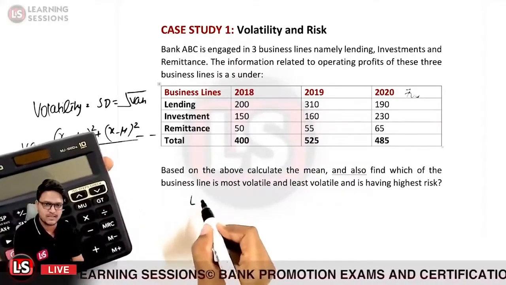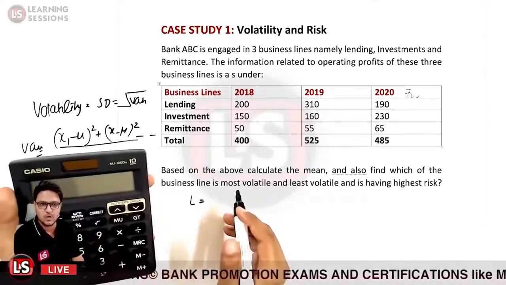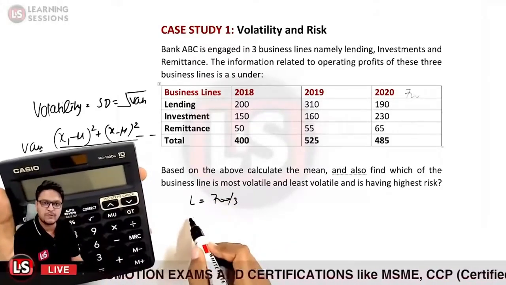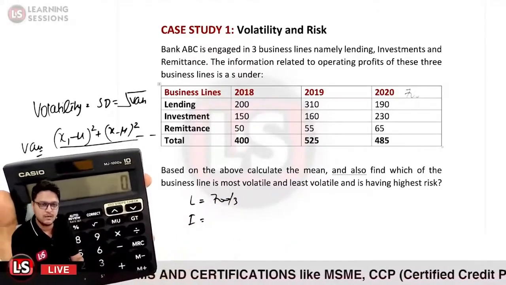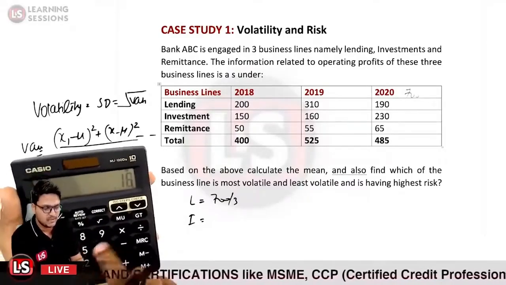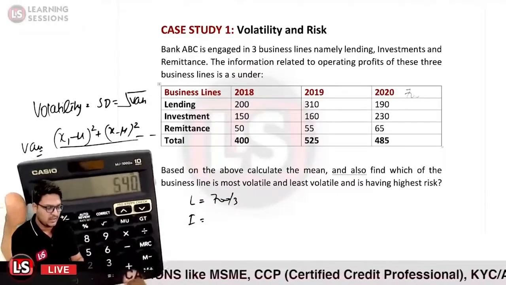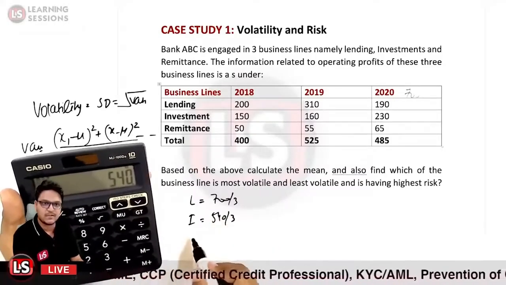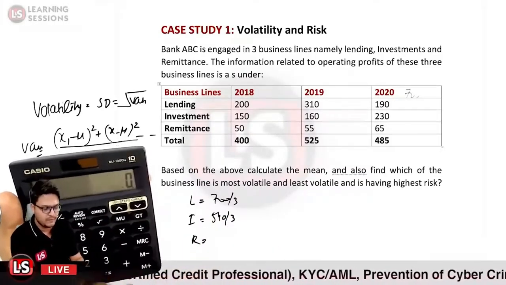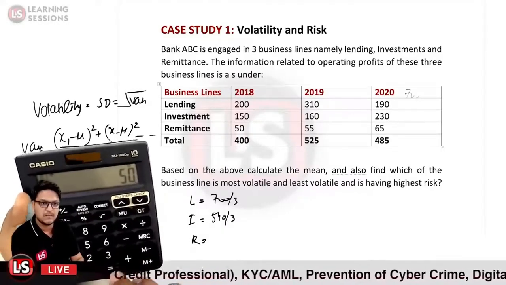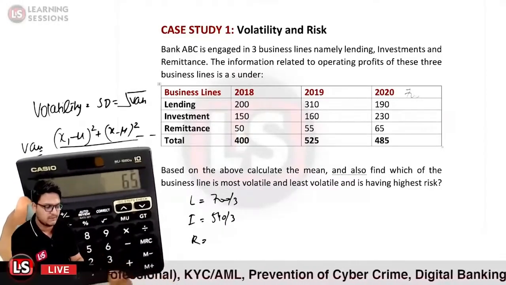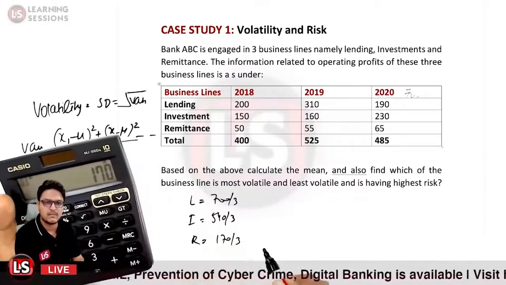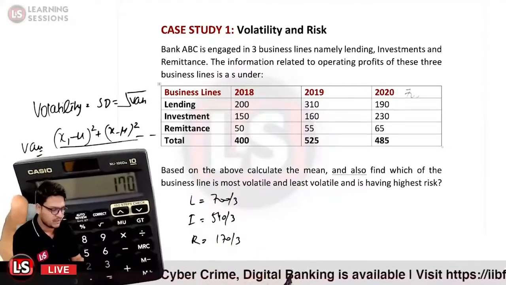So for L, let us say for lending, it is basically equal to 700 divided by 3, and further for investment it is 150 plus 160 plus 230, that is 540 divided by 3. And in the case of remittance, it is 50 plus 55 plus 65, that comes out to be 170 divided by 3. So that is the mean value related to it that we have calculated so far.